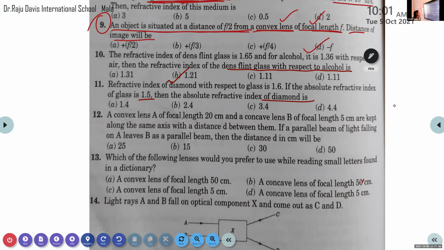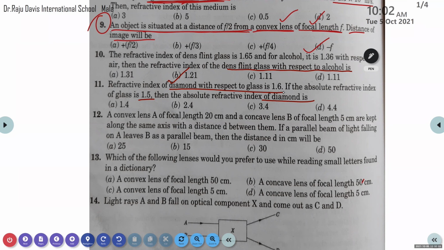The refractive index of diamond with respect to glass. Option A, 1.4. Is there any other options? Three more options are left.